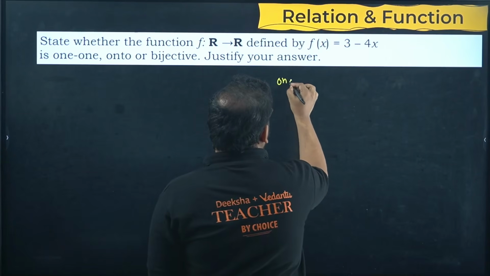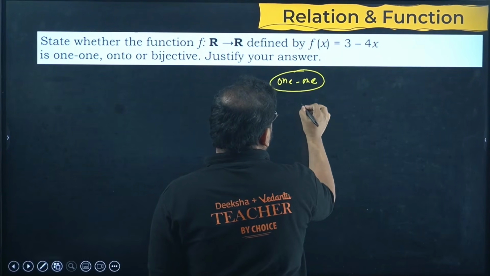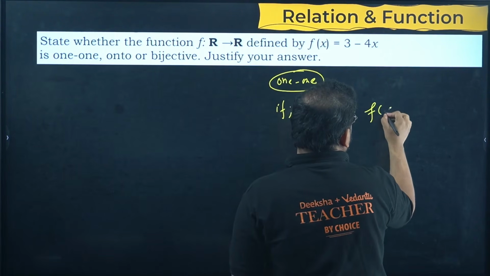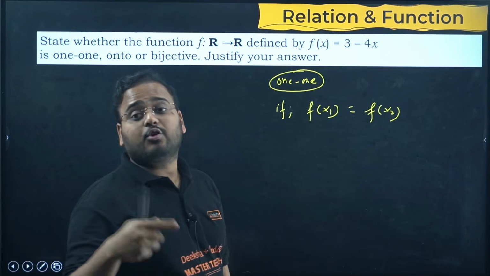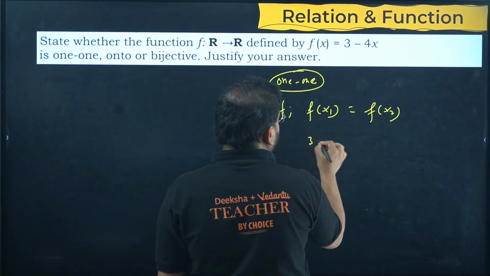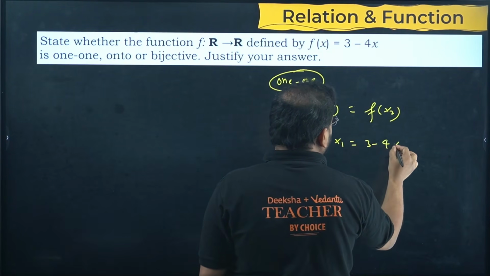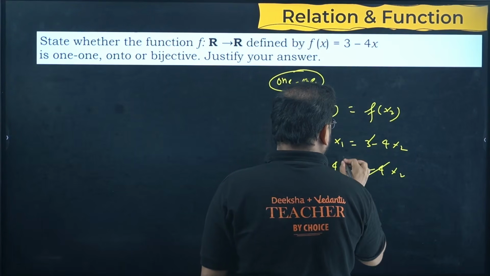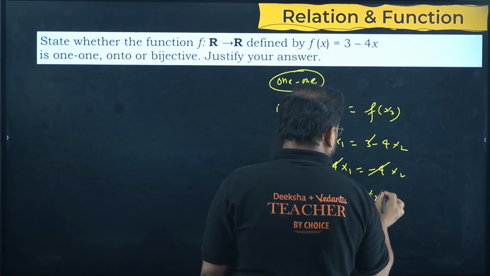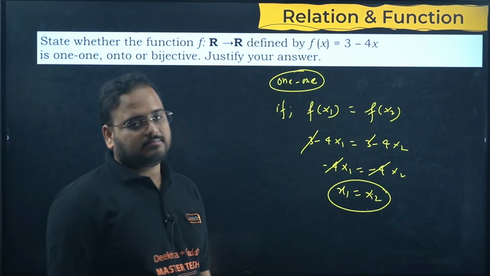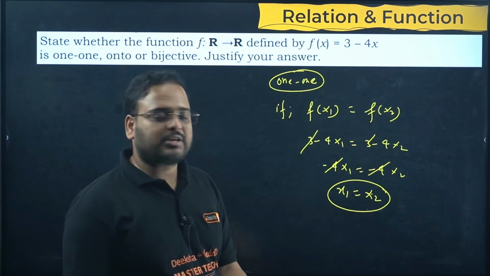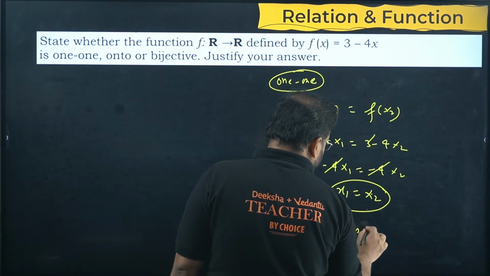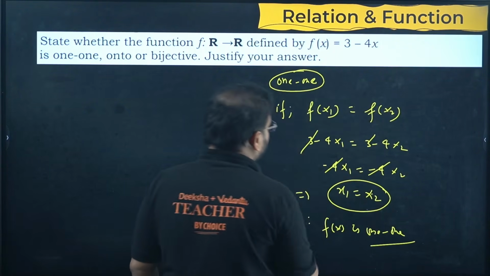So for the 1 1 part, we start from f of x1 equals f of x2, then x1 should also be equal to x2. 3 minus 4x1 equals 3 minus 4x2. 3 and 3 cancel, minus 4x1 equals minus 4x2 cancels, x1 equals x2. Defined on all real numbers, so I can do that. If this is true, therefore fx is 1 1.